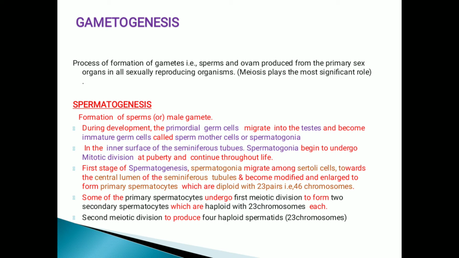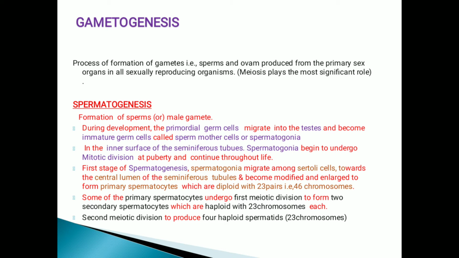In the first stage of spermatogenesis, spermatogonia migrate among Sertoli cells towards the central lumen of the seminiferous tubule and become modified and enlarged to form primary spermatocytes, which are diploid with 23 pairs of chromosomes, that means 46 chromosomes.